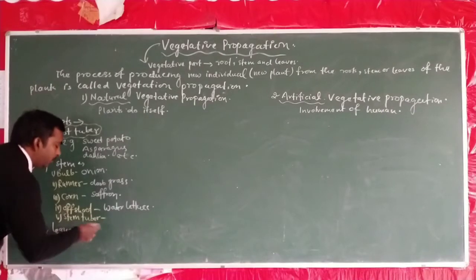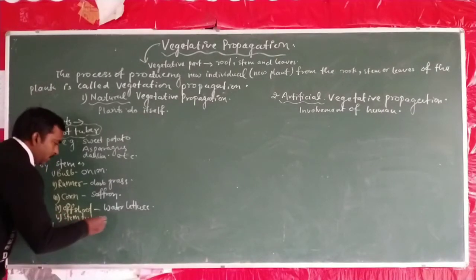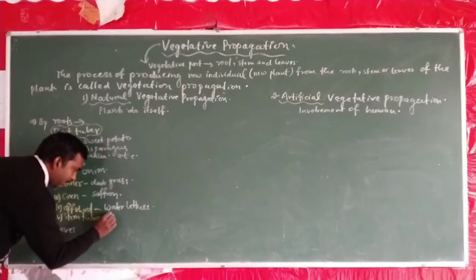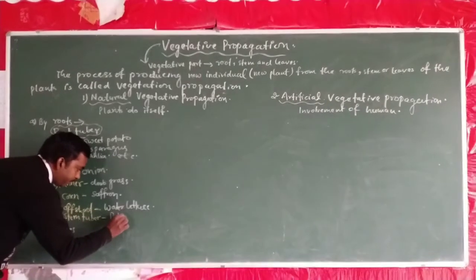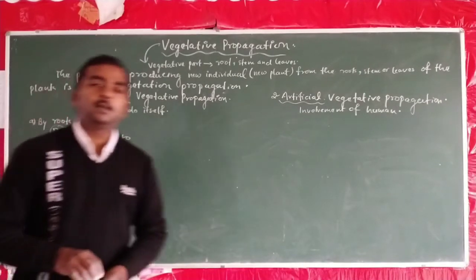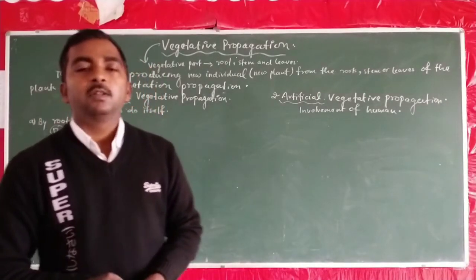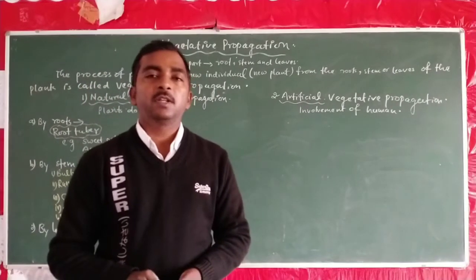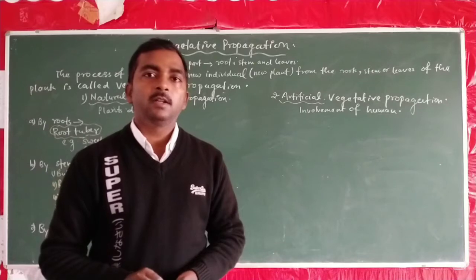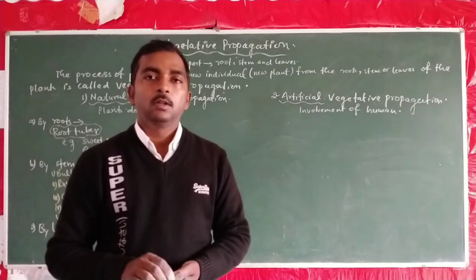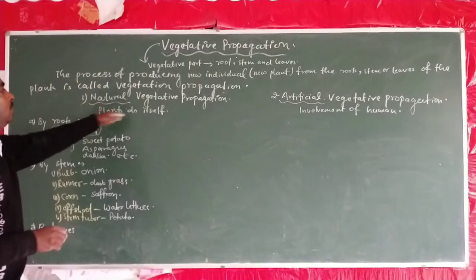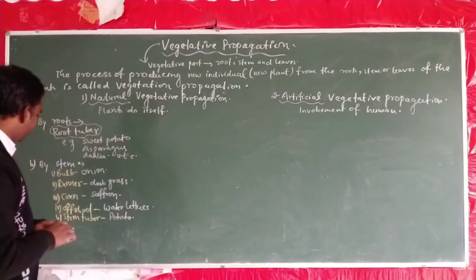Stem tuber is a type of stem modification in the case of potato. The potato that we eat as a vegetable is also a type of stem modification, and it can propagate into a new individual by itself. So it comes under the category of natural vegetative propagation.